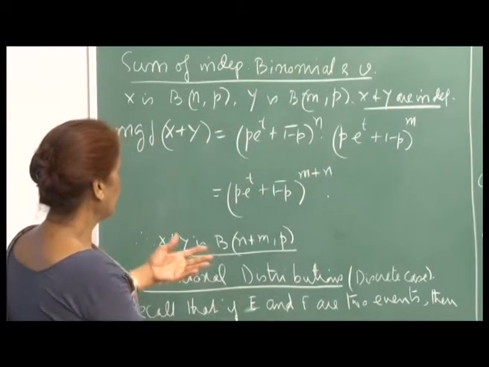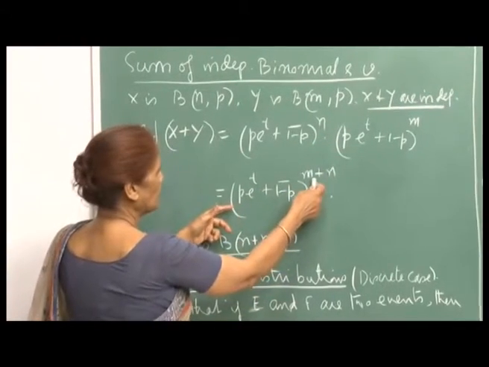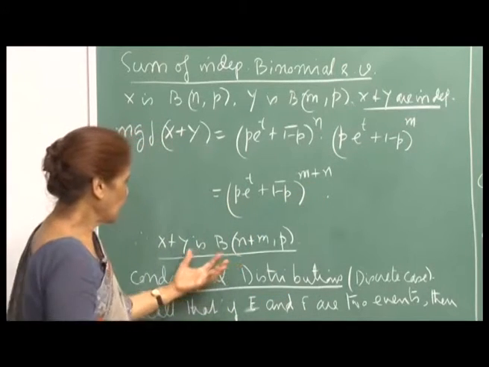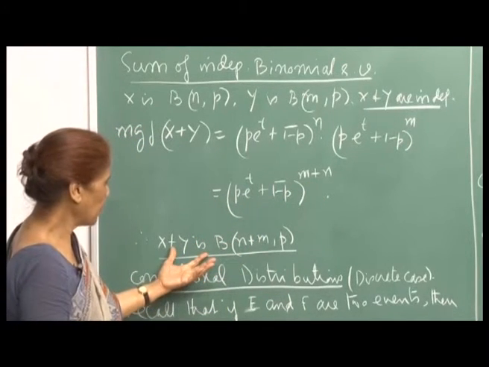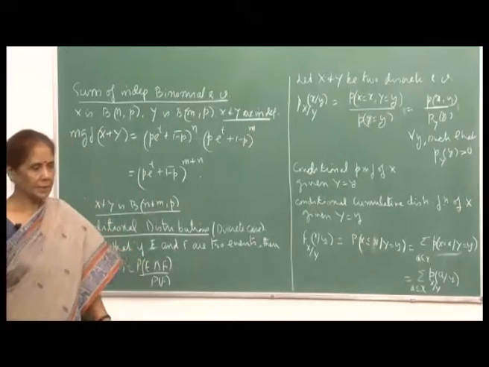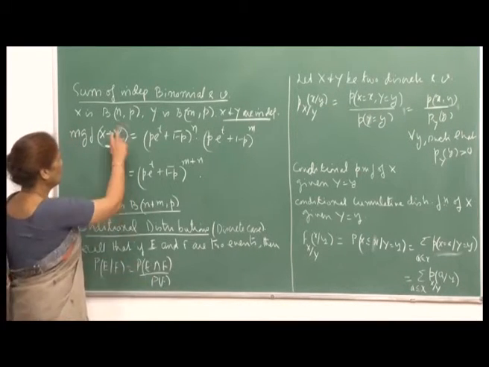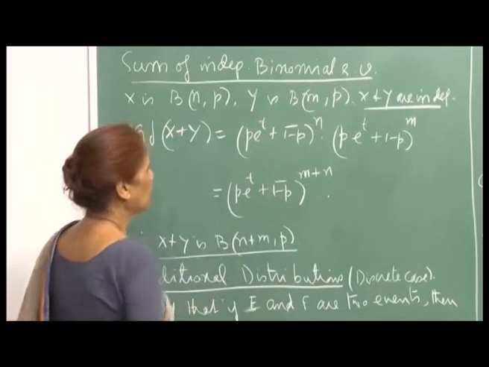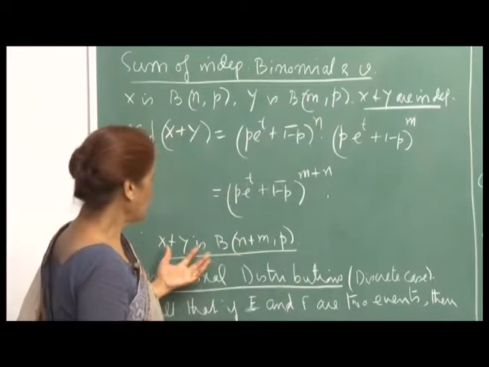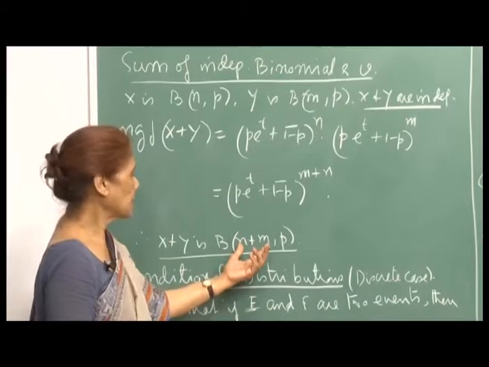When you multiply, the powers get added up, so this is (p e raised to t plus 1 minus p) raised to m plus n, and therefore it immediately follows that X plus Y is binomial n plus m comma p. So if the probability of success is the same, and in one case the number of trials is n, in the other case the number of trials is m, then the sum will again be a binomial random variable, where the number of trials get added up.